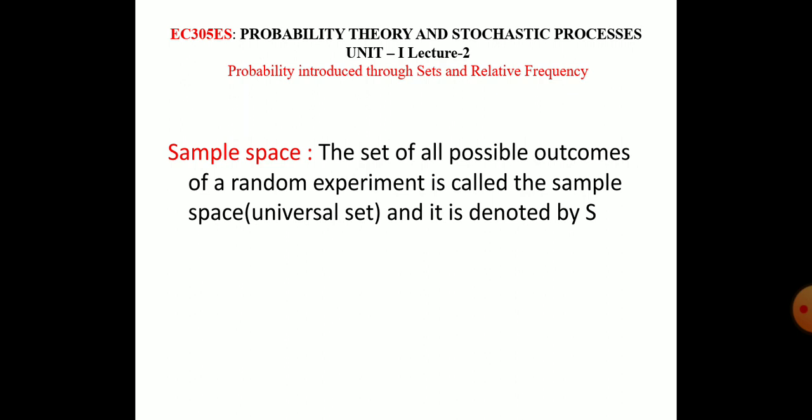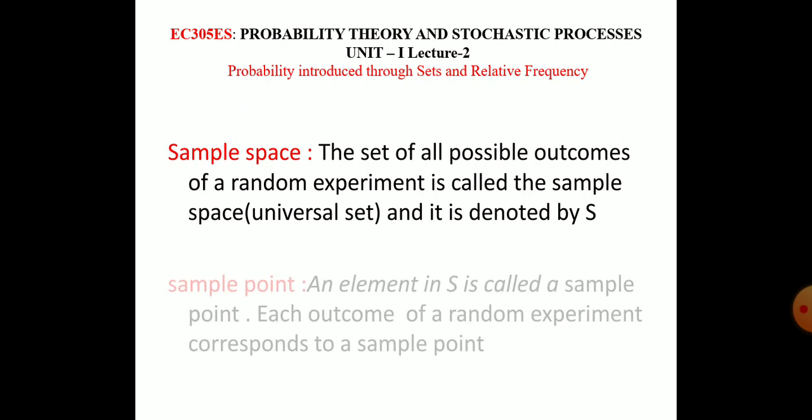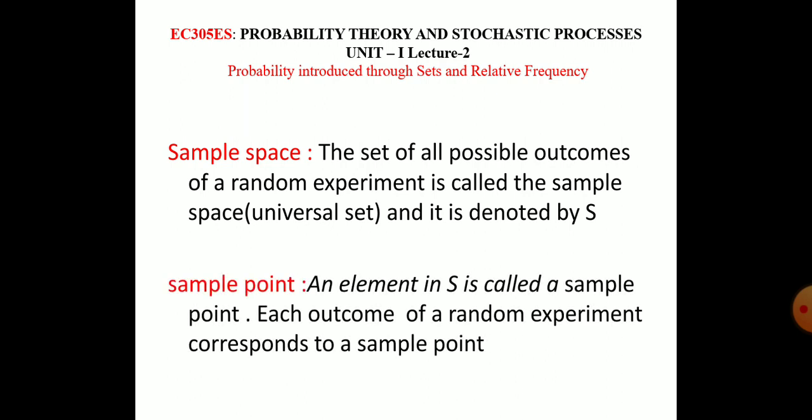Here also, we call all possible outcomes of a random experiment the sample space.